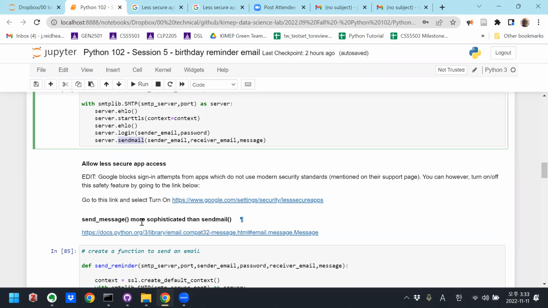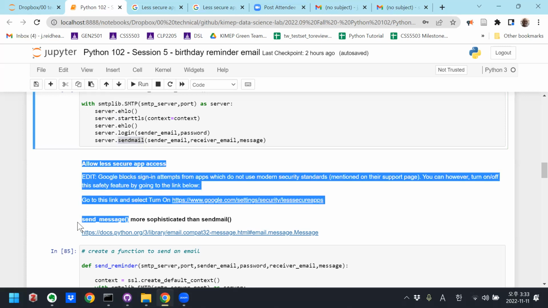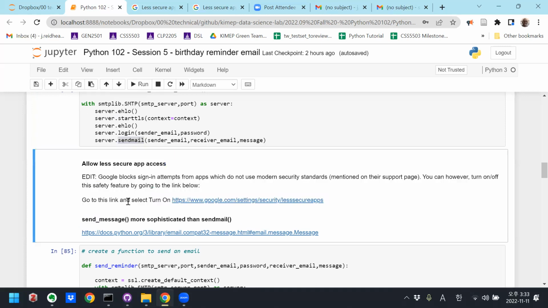There's a more sophisticated function called send message, and that actually allows you to send a message object, in which you can specify everything that you could possibly want to define in an email header, like the SMTP server, the from and to and the CC and the BCC and the title and all that stuff. You can manipulate all of that and then send it, and it'd be much more sophisticated. Today I'm just using the super basic one. And here's a link if you want to look at what options are included in send message.